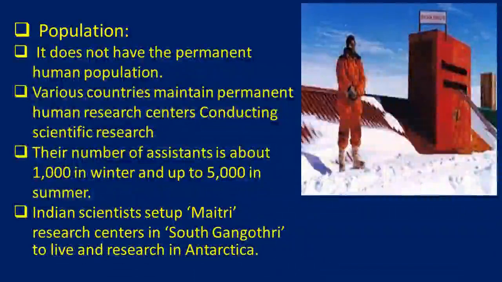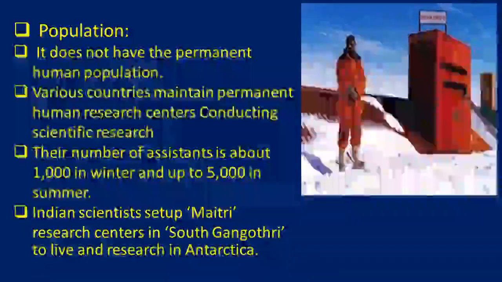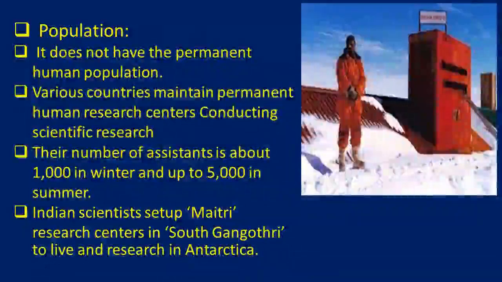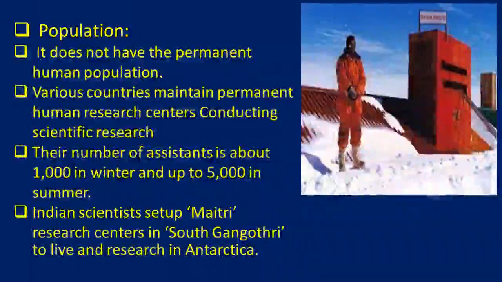The number of scientists is about 1,000 in winter and up to 5,000 in the summer. India also established research centers, named Maitri and South Gangotri.